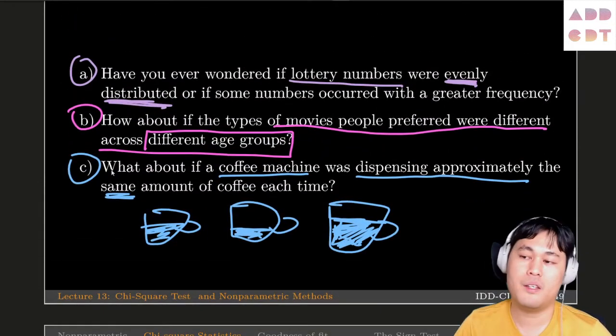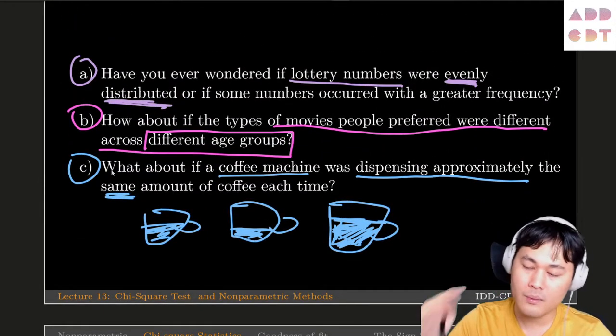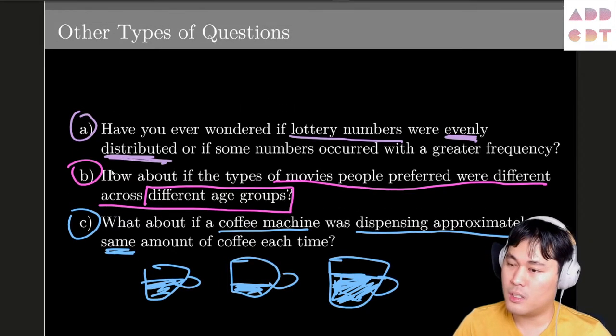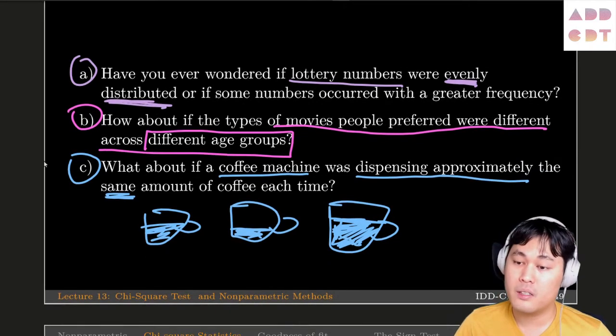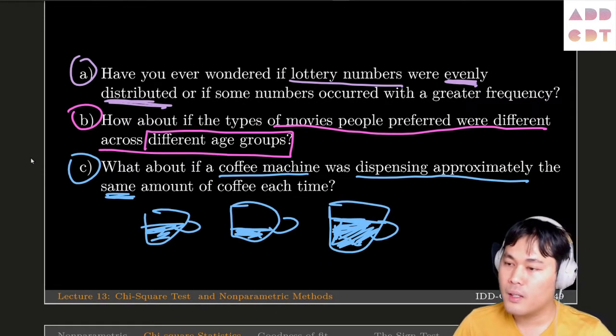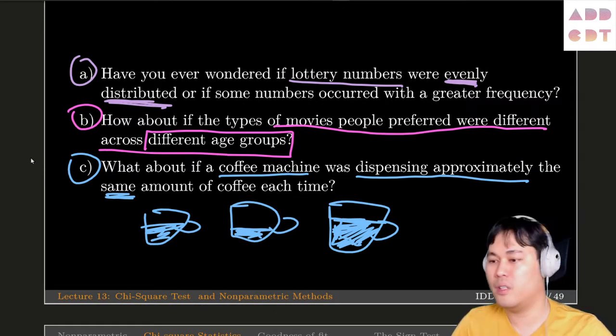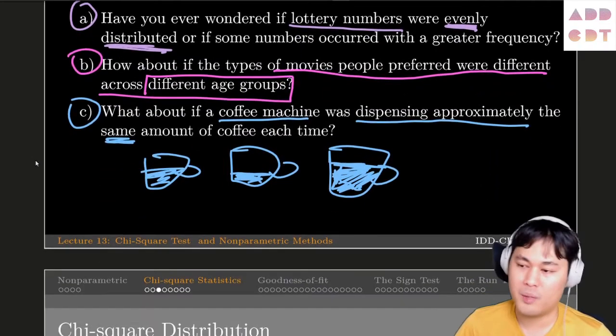And so you can test that using the chi-square statistics and hypothesis testing.